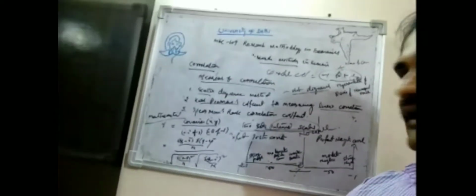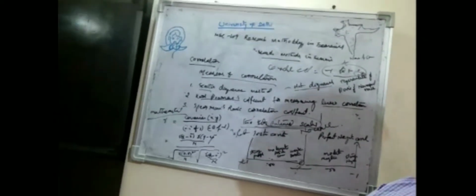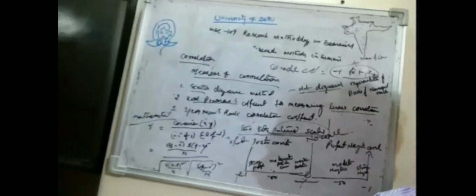This is the Karl Pearson coefficient of correlation equation.